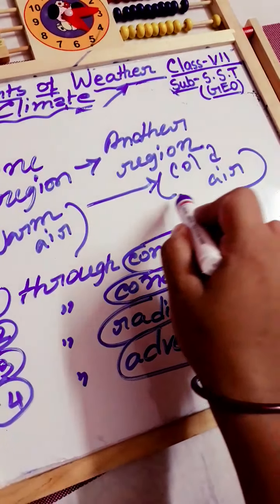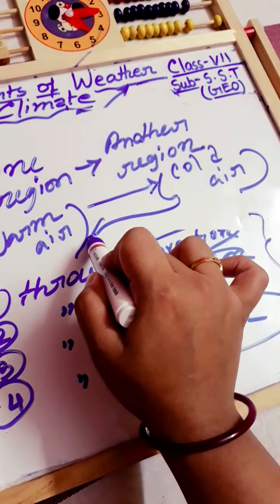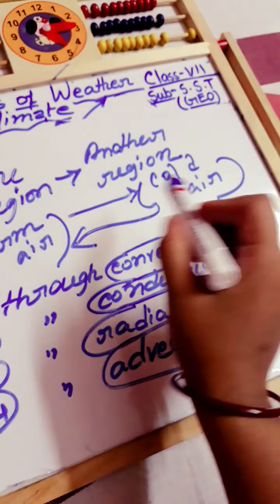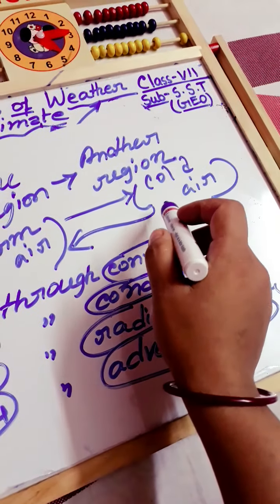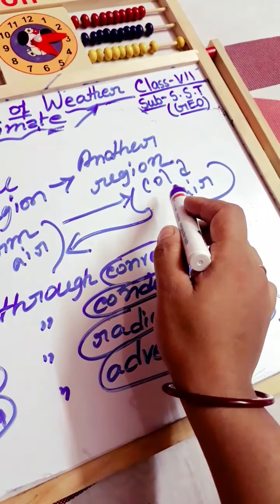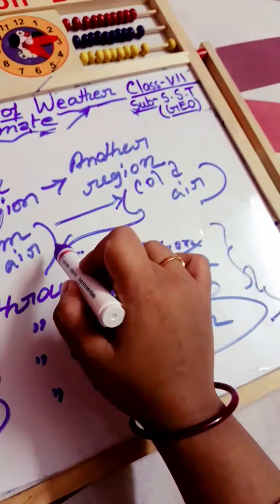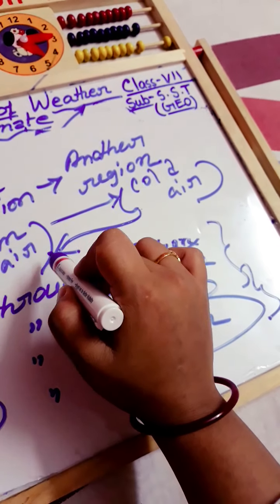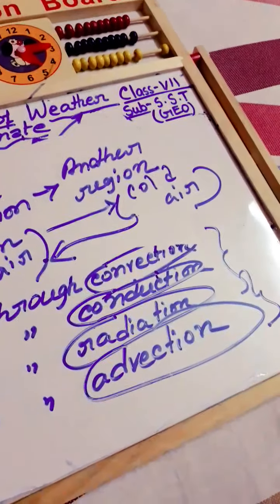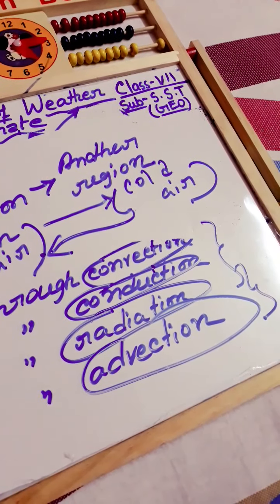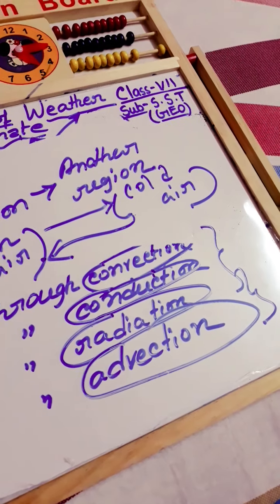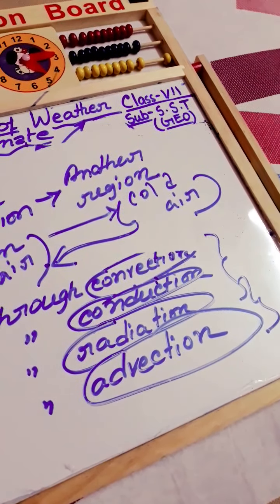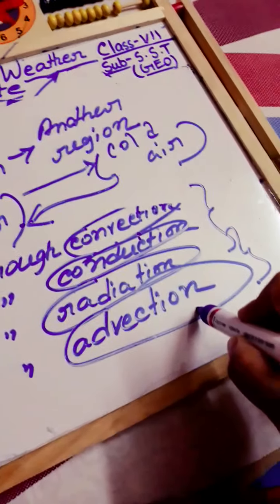And when the cold air goes to the warm region, then also the heat is transferred, but a very low amount of heat. That's why its name is cold air. So when warm winds mix with cooler winds, heat energy is passed from the warmer winds to the cooler winds through this process of advection.